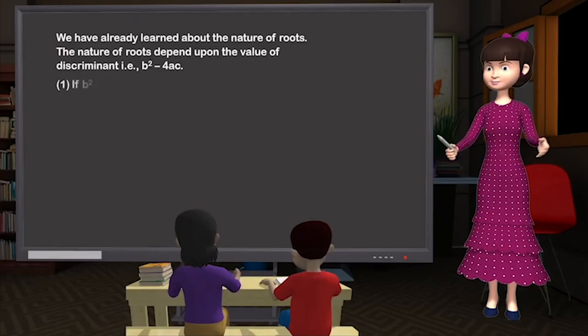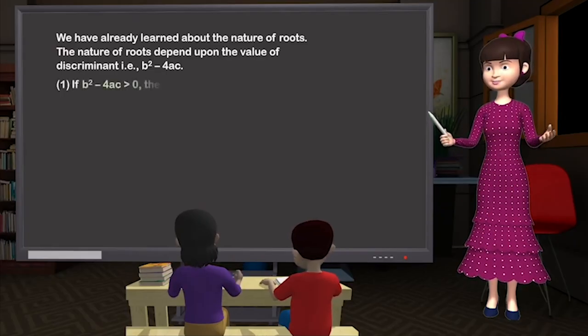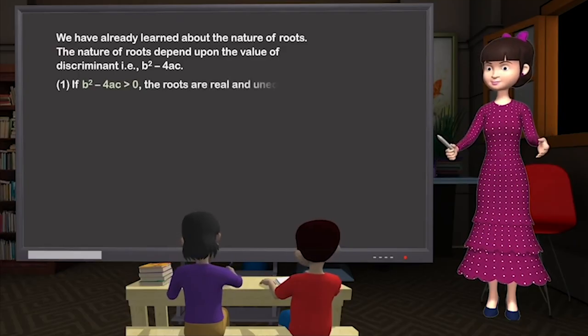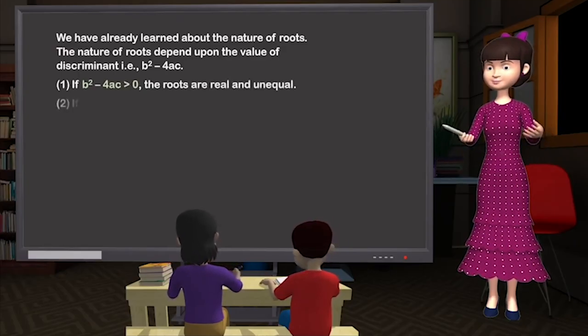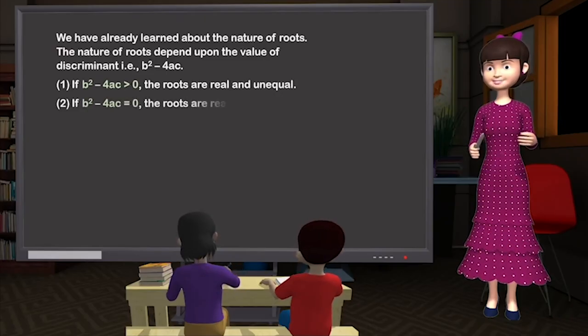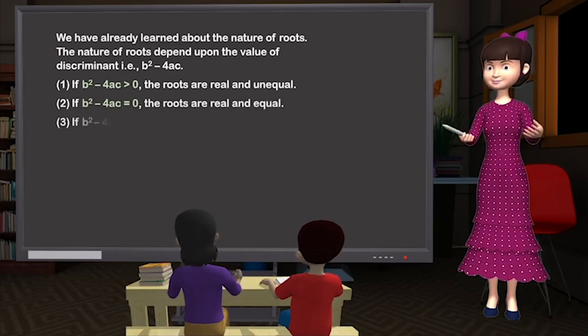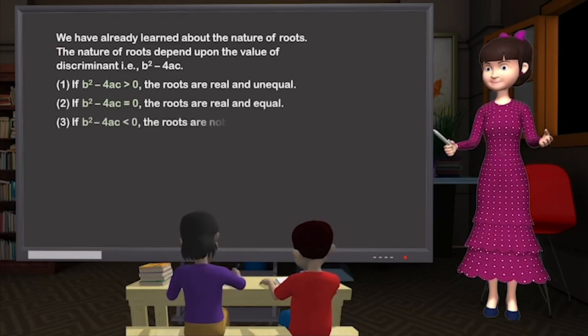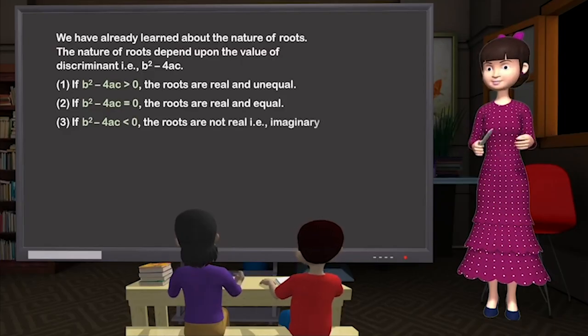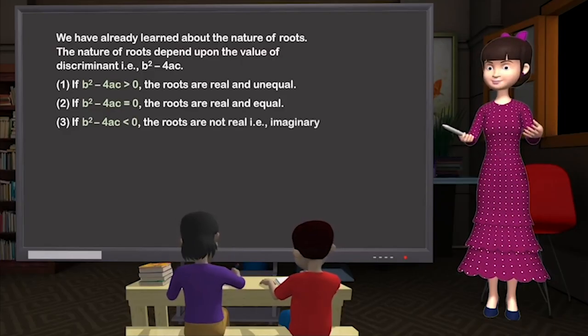1. If b square minus 4ac is greater than 0, the roots are real and unequal. 2. If b square minus 4ac is equal to 0, the roots are real and equal. 3. If b square minus 4ac is less than 0, the roots are not real, that is, imaginary.